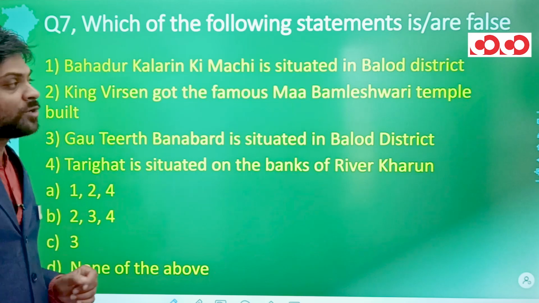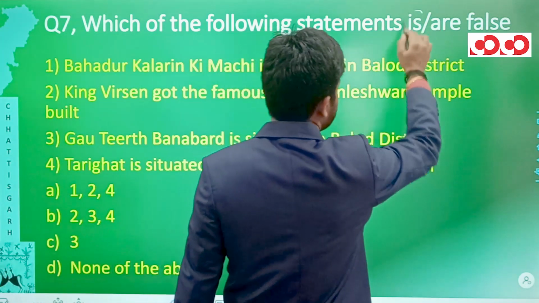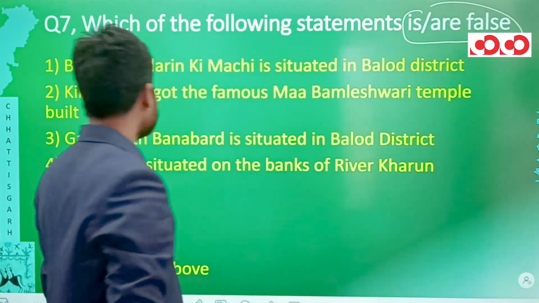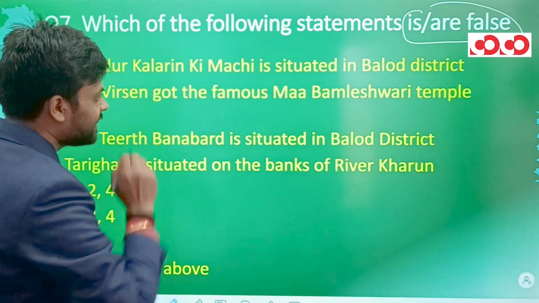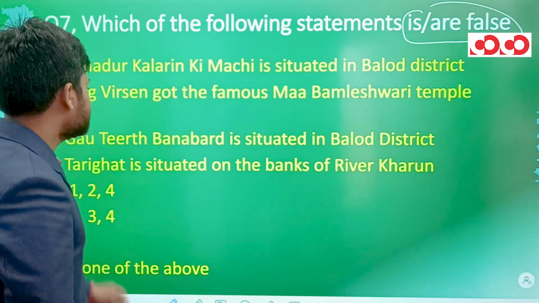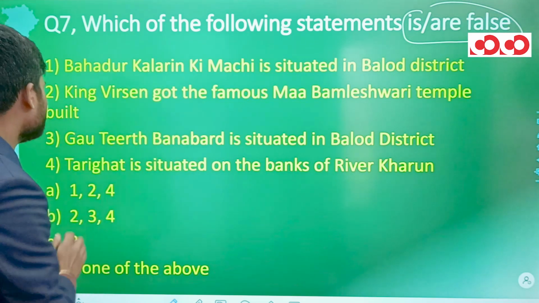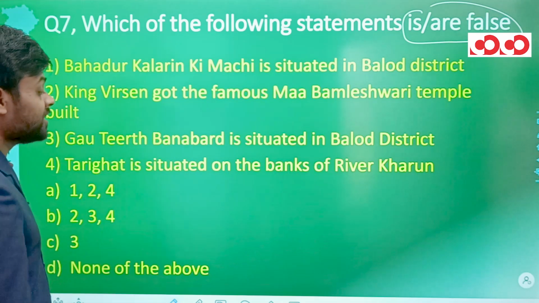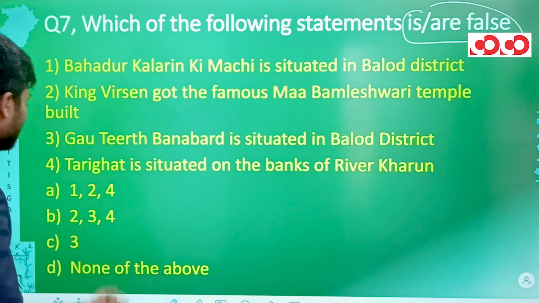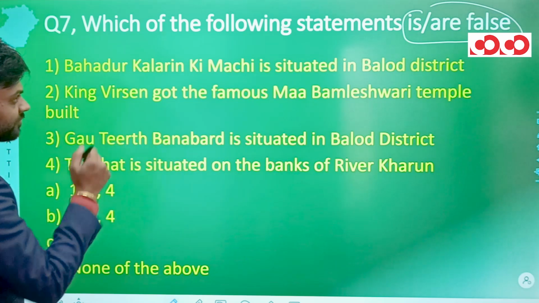Now in the seventh question, once again we have statements, and in this case we have to tell which of the statements are false. So first statement is Bahadur Kalarin ki Machi is situated in the Balod district. The second statement says King Veersen got the famous Ma Bamleshwari temple built. Third statement says Gautirth Bana Barad is situated in the Balod district. And the fourth statement says Tari Ghat is situated on the banks of river Kharun.